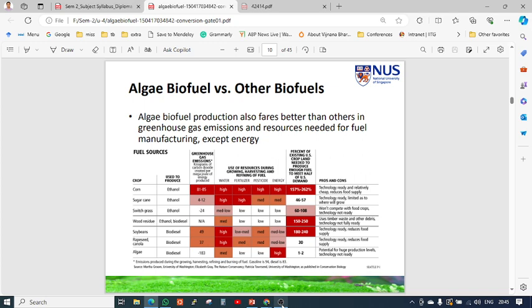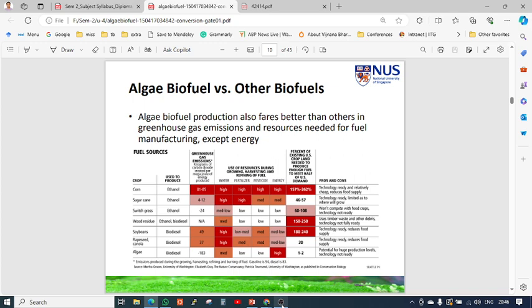It also requires a medium amount of water compared to other plants, not high. Last, see the last line. Then low quantity of fertilizers, low quantity of pesticides, and high energy content as compared to the others. And the percentage of oil extracted is also 1 to 2% higher.